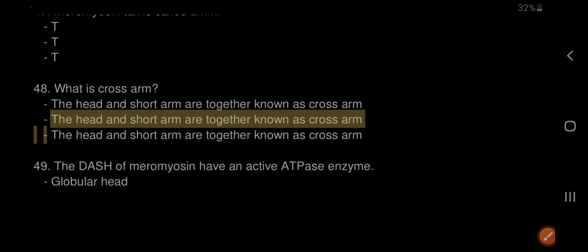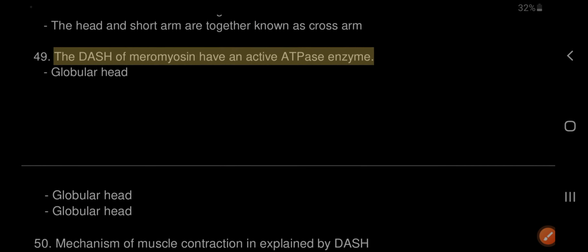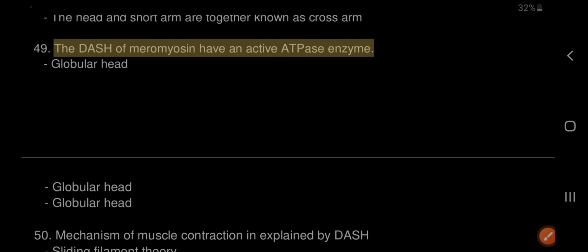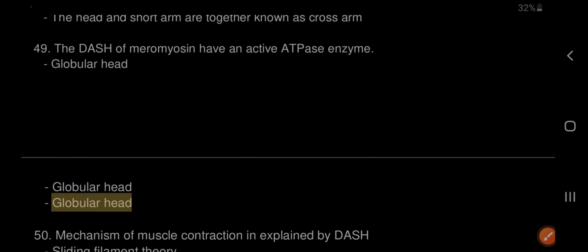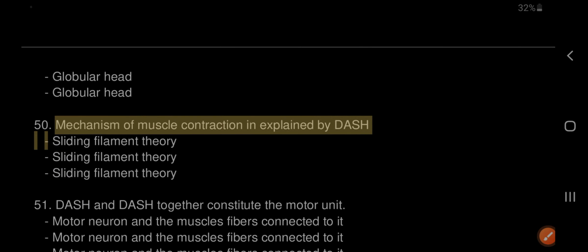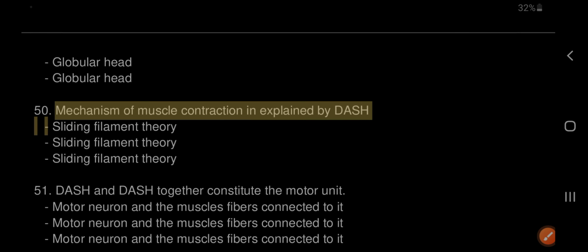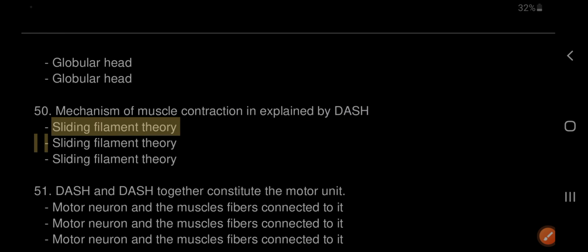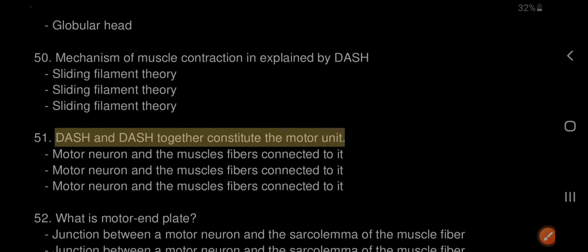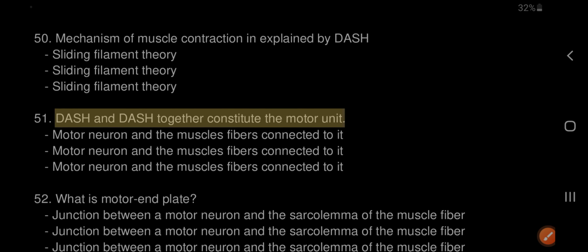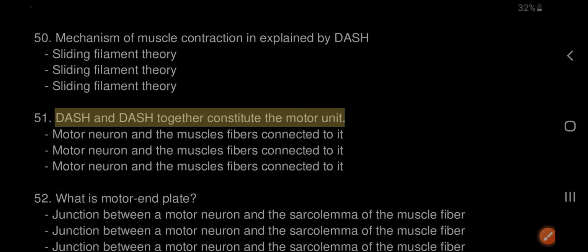49. The globular head of meromyosin has an active ATPase enzyme. 50. The mechanism of muscle contraction is explained by the sliding filament theory. 51. Motor neuron and the muscle fibers connected to it together constitute the motor unit.